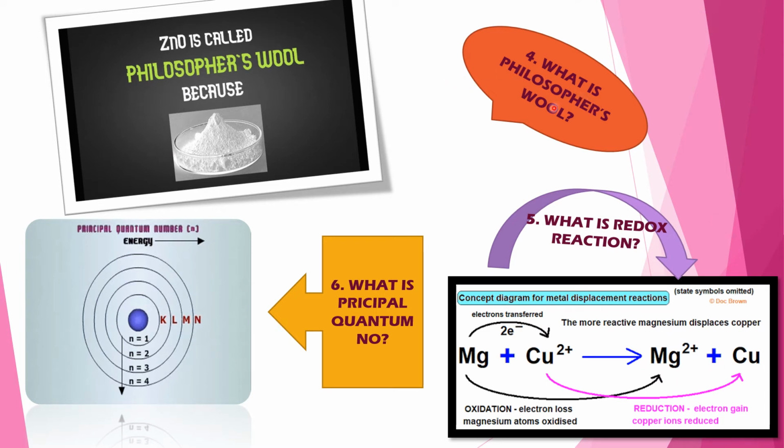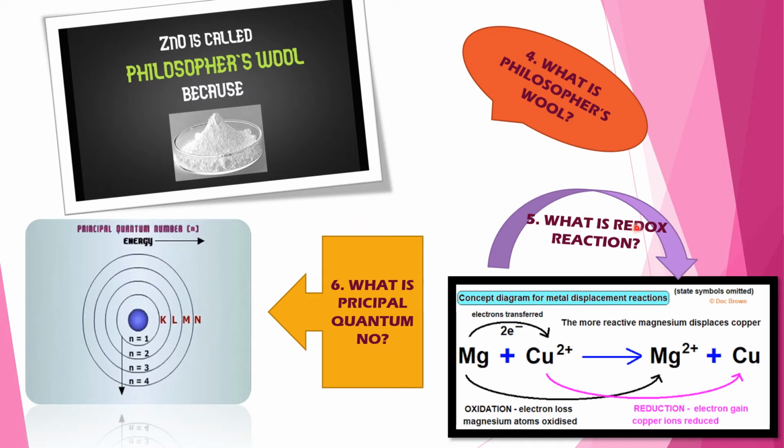Question number 4. What is philosopher's wool? On burning in oxygen, zinc is oxidized to form white fumes of zinc oxide, which condenses as wool-like solid called philosopher's wool. Reaction: 2Zn + O2 = 2ZnO. ZnO is zinc oxide, and from Zn to ZnO there will be an arrow. That means oxidation occurs. See the diagram. Zinc oxide is called philosopher's wool. It's a white wool-like substance.